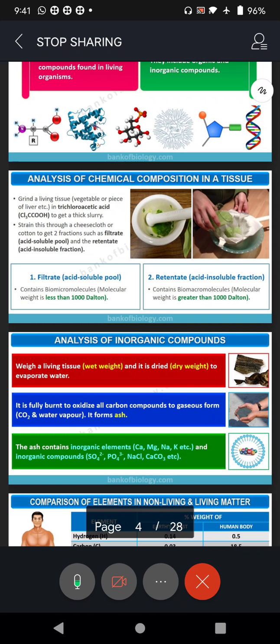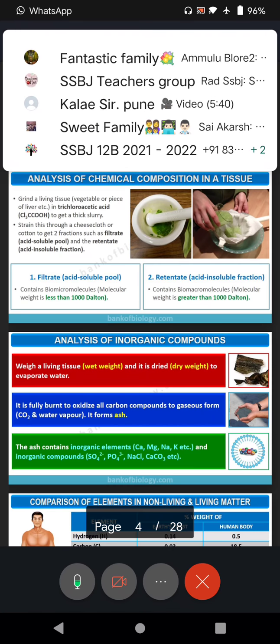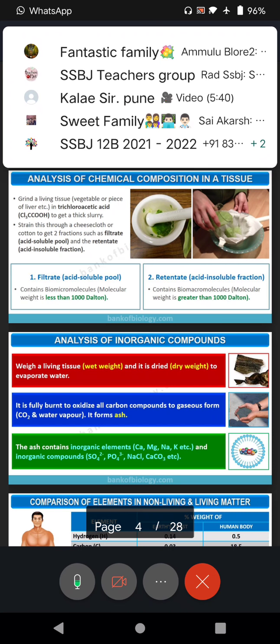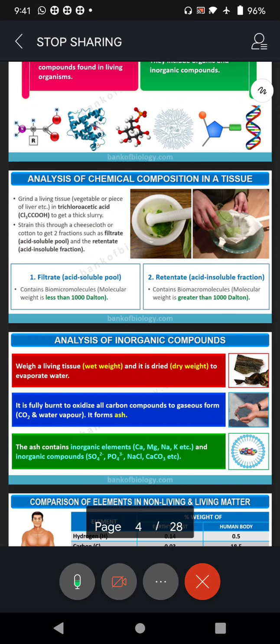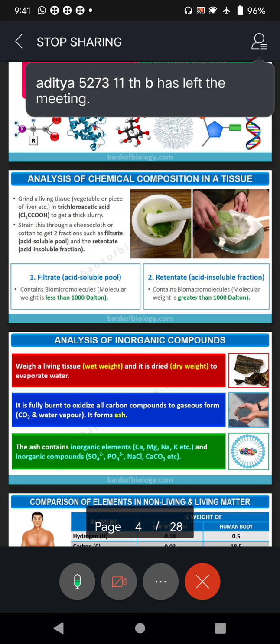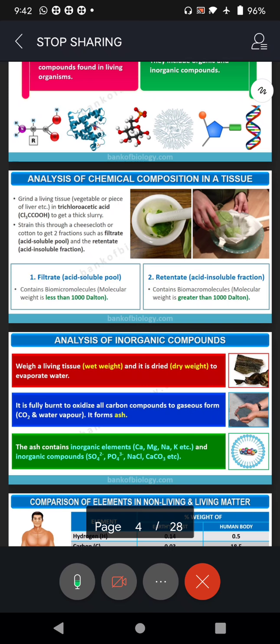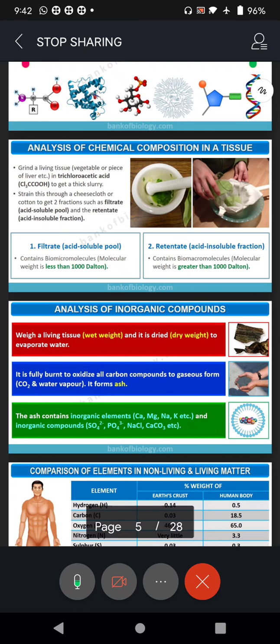And proteins, the most important ones, are taken in by all of us in the form of green peas, all vegetables and fruits, white of the egg, milk itself. That's why all vegetarians should drink a lot of milk. Can someone name the protein that is present in the milk? Calcium. Yeah, calcium is a chemical element. I am asking protein. Name the protein that is present in the milk.